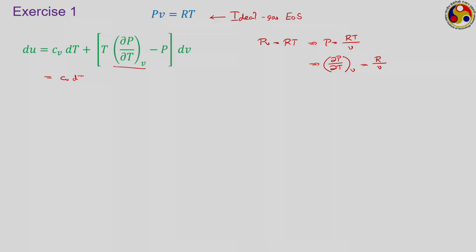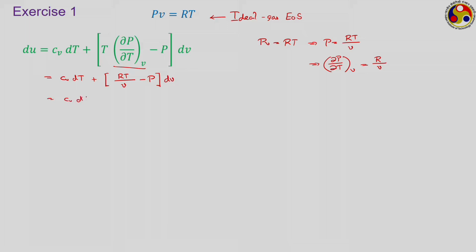So, now what we have here is Cv dT plus the integration of RT upon V minus P dV. Now, what is RT upon V? That is P only.